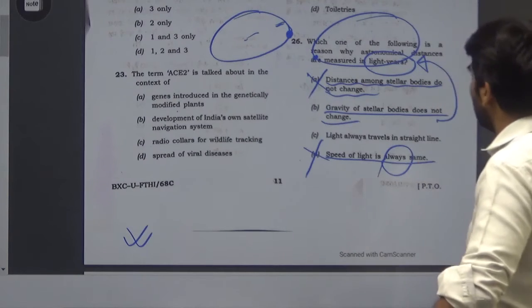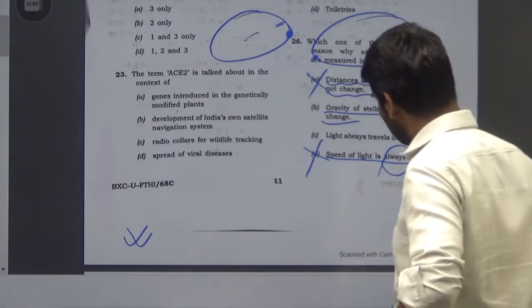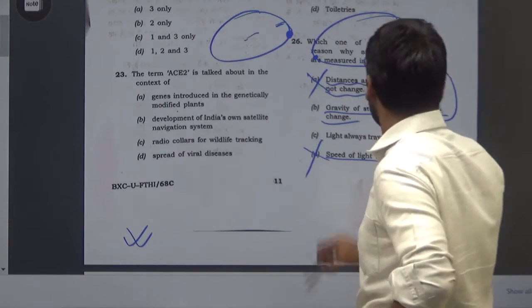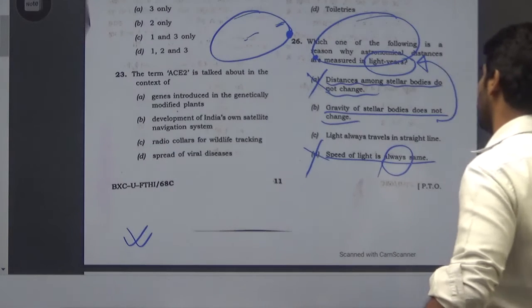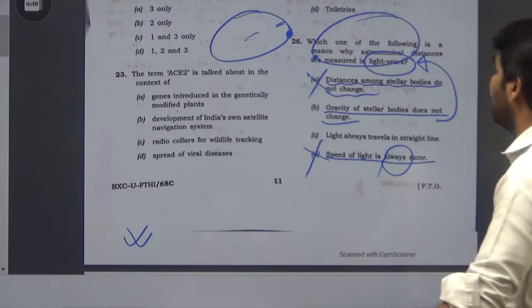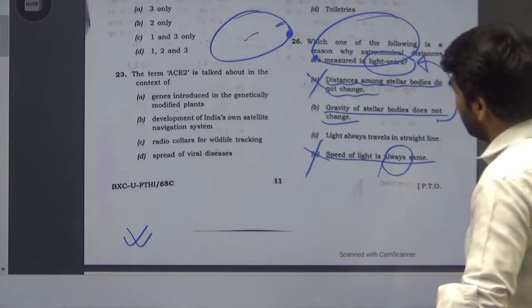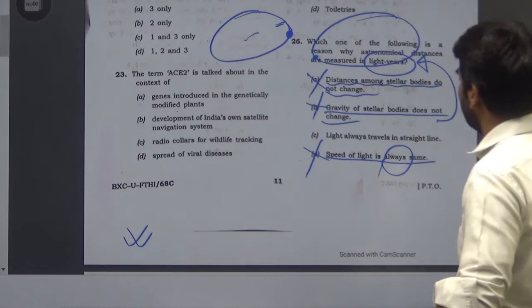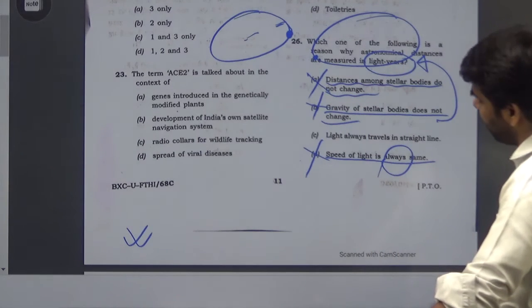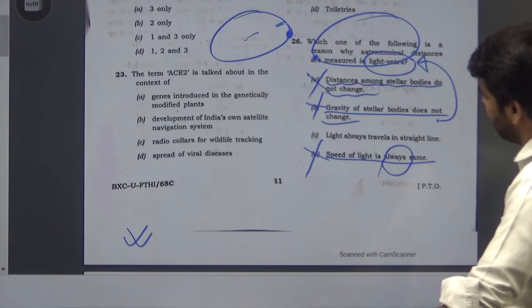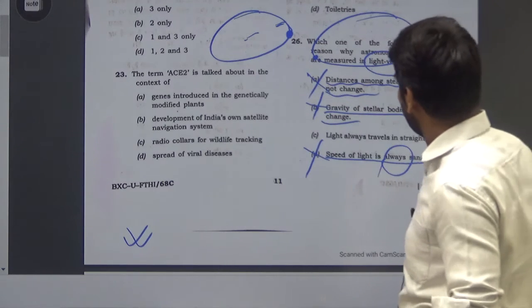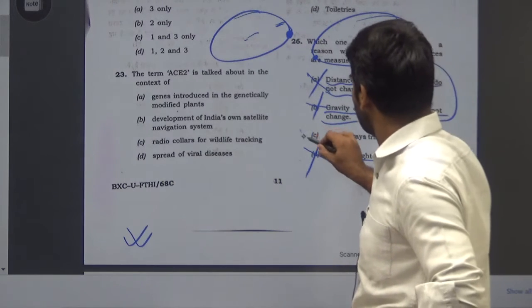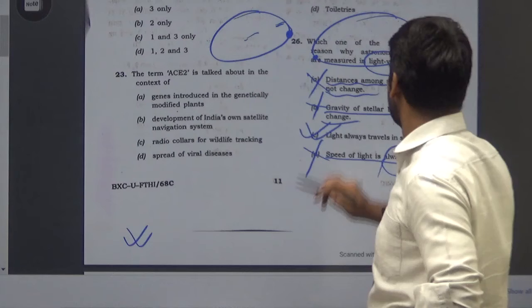because of the word always, which is again wrong, because the speed of light could change according to the mediums. Maximum is in the vacuum. So A, B and D to my mind are incorrect. So most probably the answer would be this C.